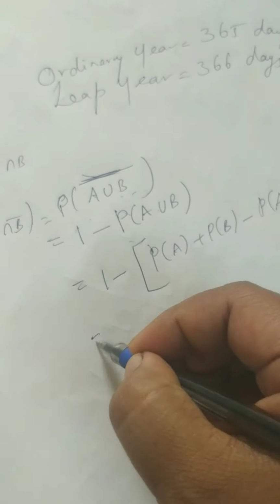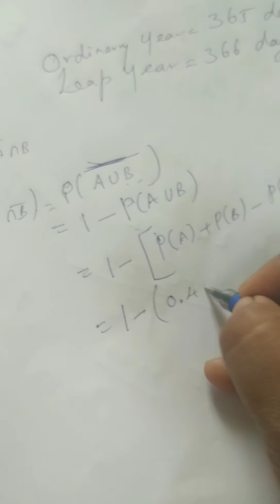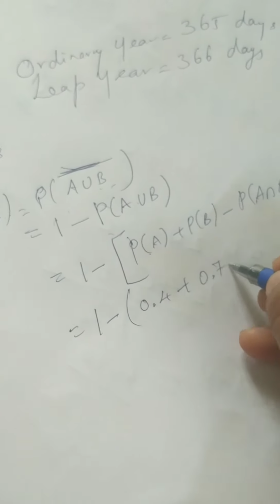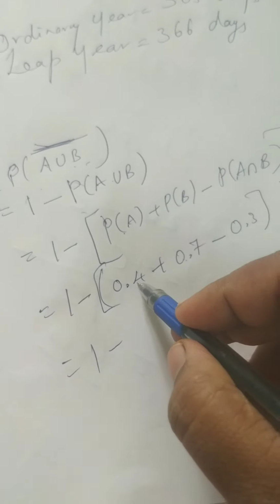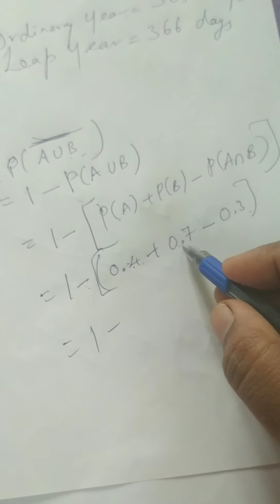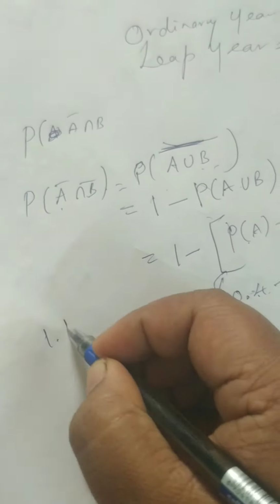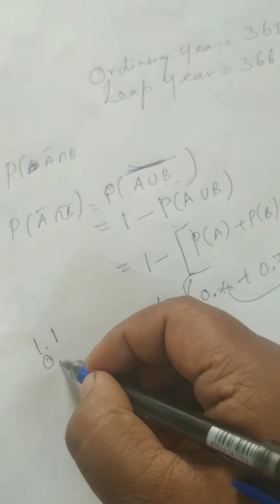This is nothing but 1 minus, you know what is probability of A, that is already given in the question, 0.4, plus probability of B also given, that is 0.7, minus probability of A intersection B is 0.3. So substitute all these values, you will get the answer now. So 1 minus, you have to solve this one, otherwise you have to simplify this and multiply with the minus sign. So 0.4 plus 0.7 means you will get 1.1. When you add these two, you will get 1.1. 1.1 minus 0.3.